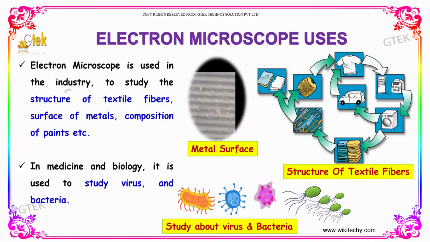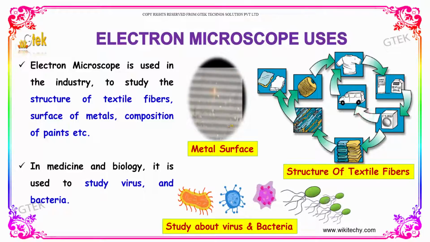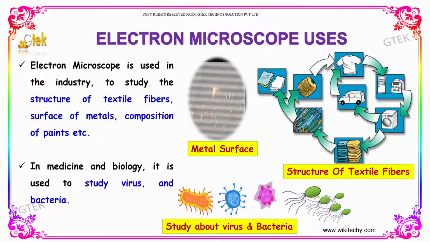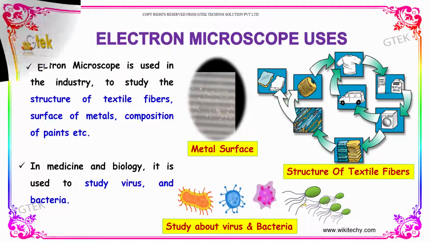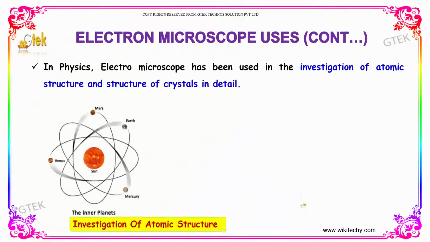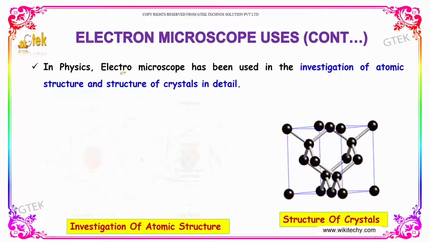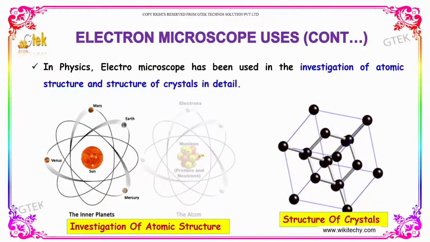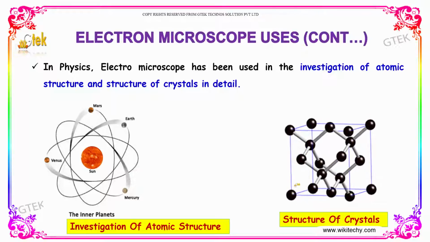So, electron microscope and its uses. It's used in the industry to study the structure of the textile fibers, the surface of the metals, and the composition of paints. In medicine and biology, it is used to study viruses and bacteria. In physics, the electron microscope has been used in the investigation of atomic structures and the structure of crystals in detail.